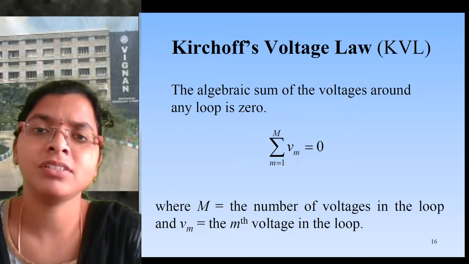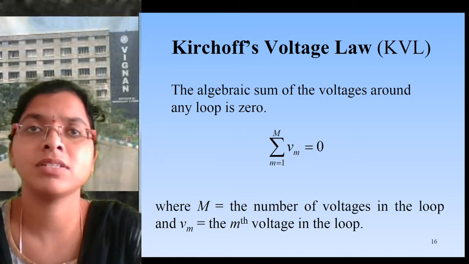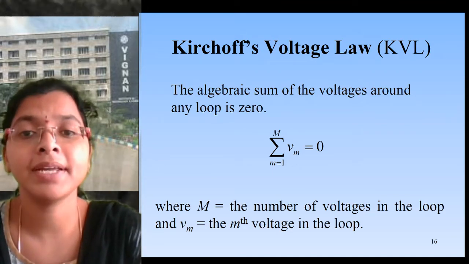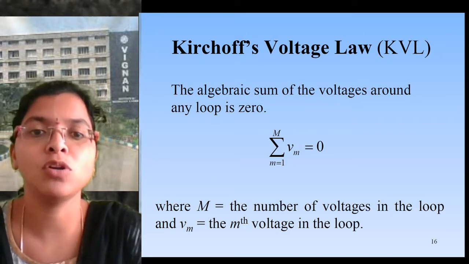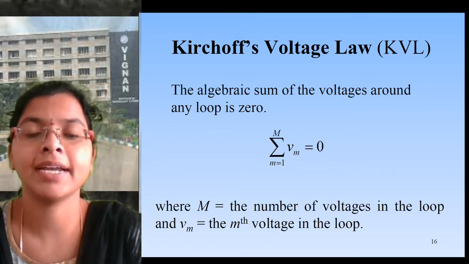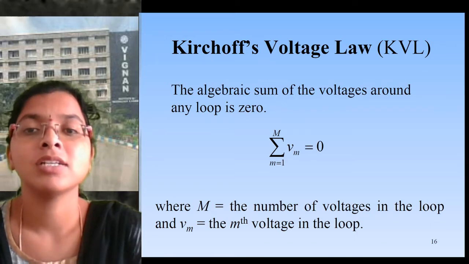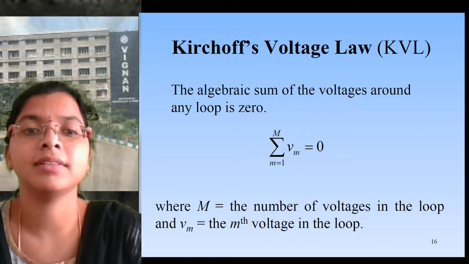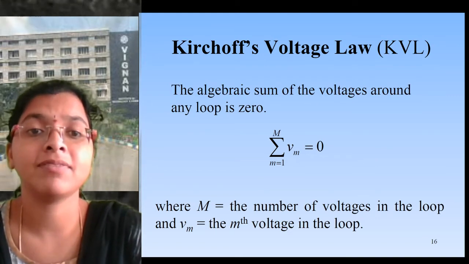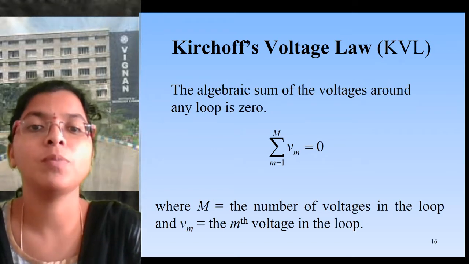In the same fashion, an algebraic sum of currents at a particular node equals 0 is KCL. So here KVL is the algebraic sum of the voltages around a loop. We have already seen a series circuit, where a voltage is connected to two resistors in series, which creates a closed path. That closed path is called a loop. So KVL can be defined like this: the algebraic sum of the voltages around any loop equals 0.